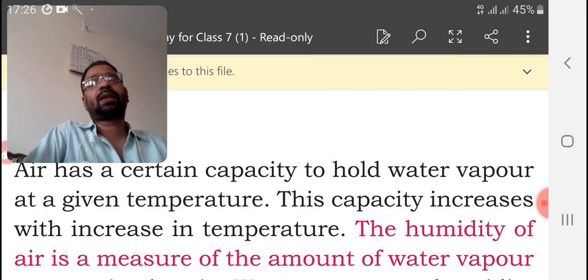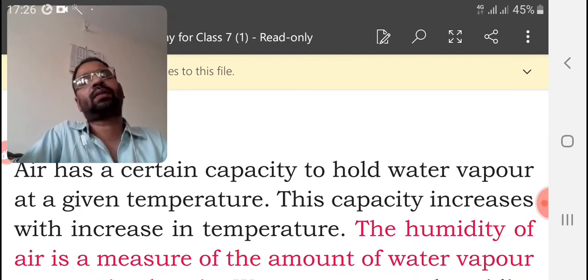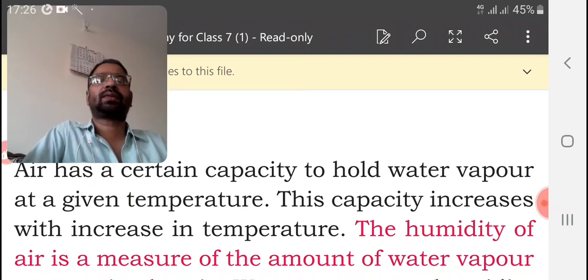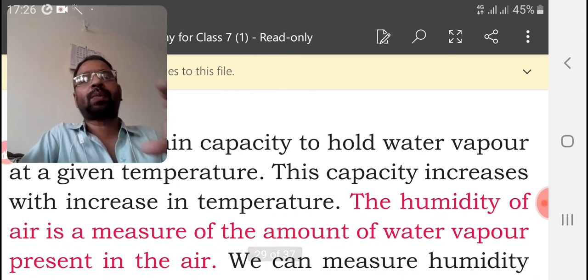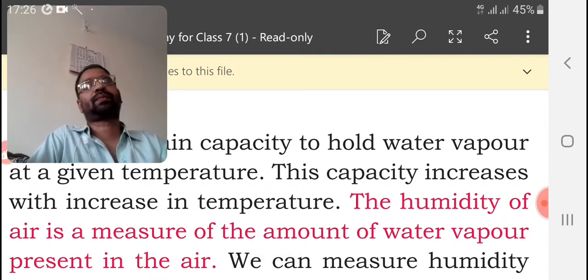The air becomes lighter and goes on top, and the downside gets space for more, so it can easily hold more water vapor. The capacity increases with the increase in temperature.